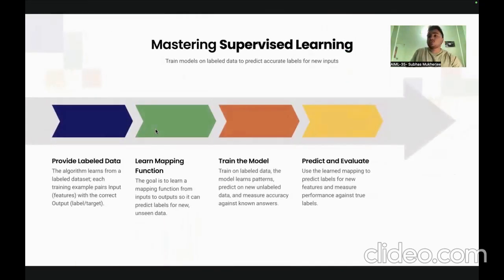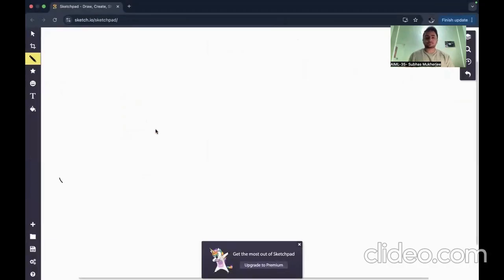Now let's talk about what is supervised learning. This is the most basic and the most fundamental type of learning in machine learning. It trains models on labeled data to predict accurate labels for new inputs. Now, what is labeled data? Let us understand what is labeled data.